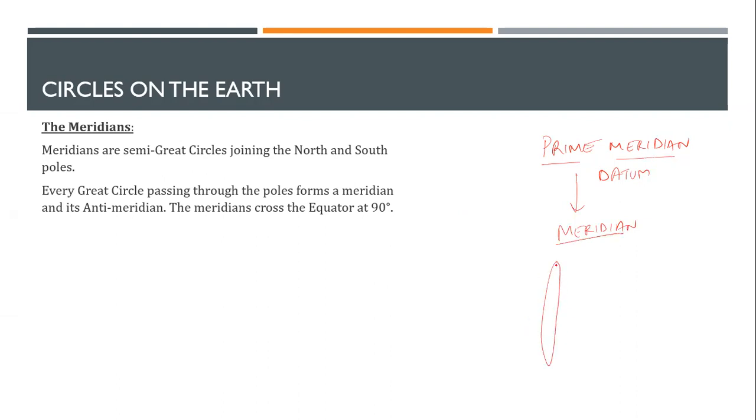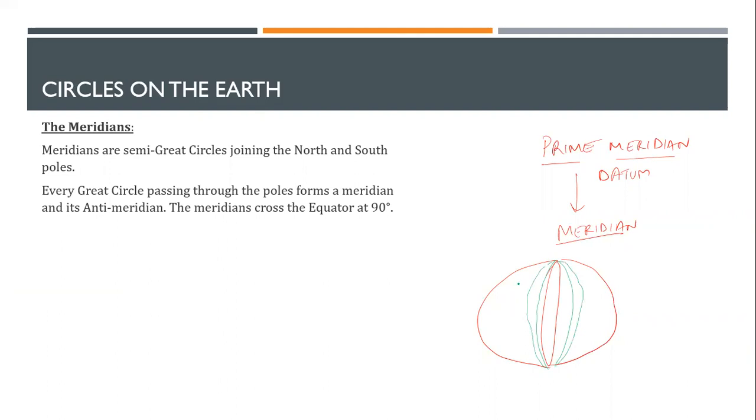Suppose this is my meridian. If I have the same types of circles laid around the globe, I use another pen, just left or right of it, in a three-dimensional figure.